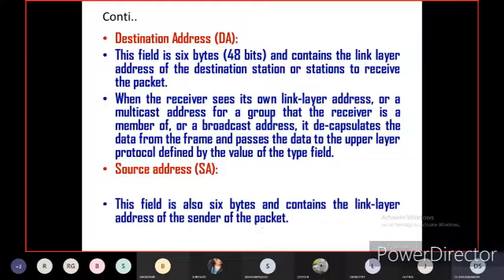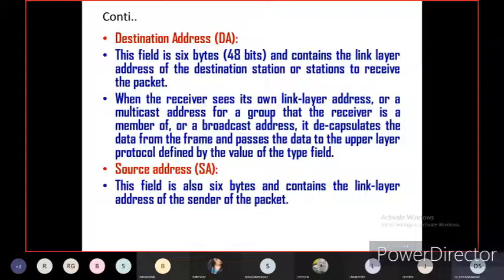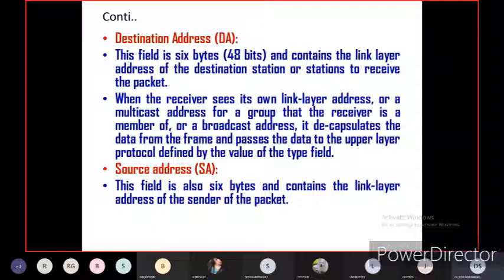Now what is the source address? Of course, the source address is the address reserved for transmitting or sending the data. This field is also 6 bytes or 48 bits. It contains the link layer address of the sender of the packet. So this is the link layer address for transmitting the data to the destination through different media devices between the sender and receiver, that is, the source and the destination.